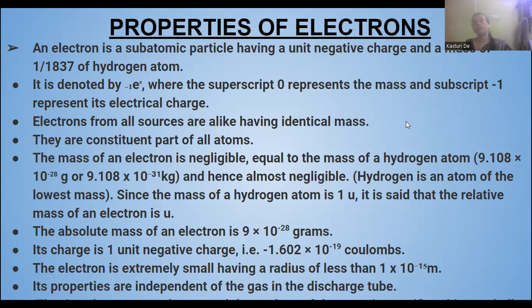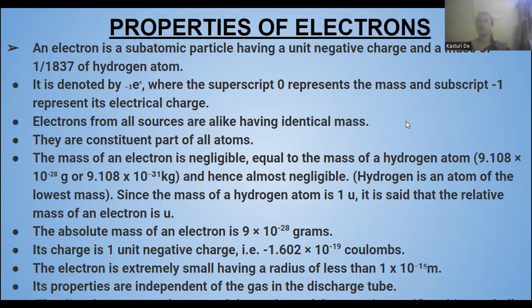Now, electrons from all sources are alike, having identical mass. They are a constituent part of the atom; one of the major parts of the atom is the electron.